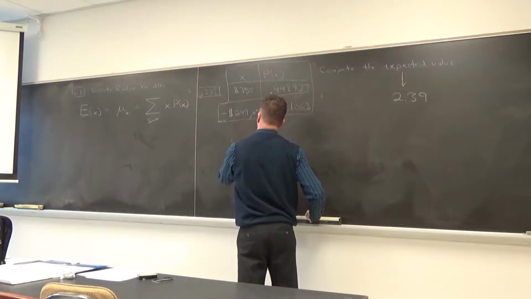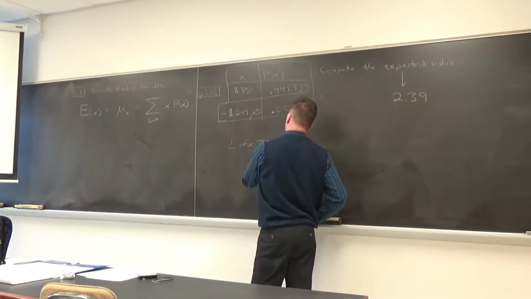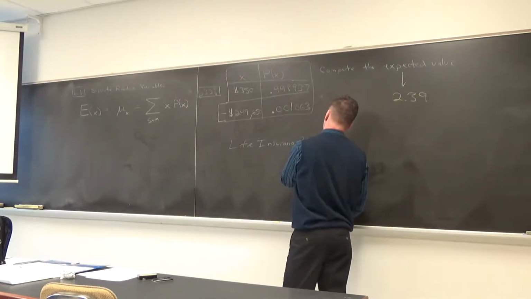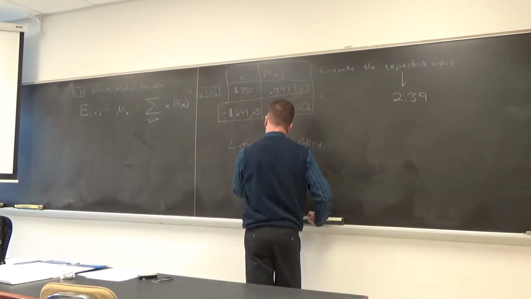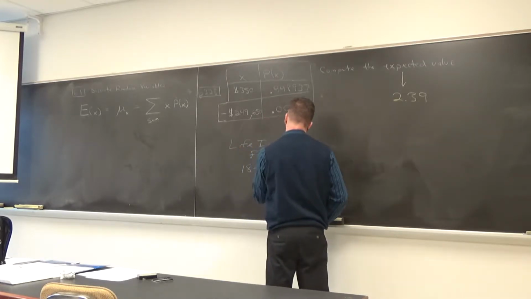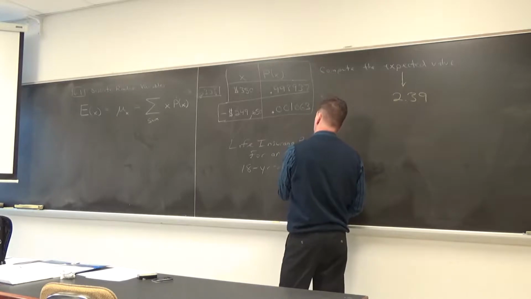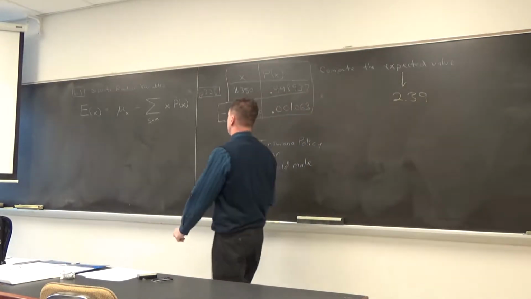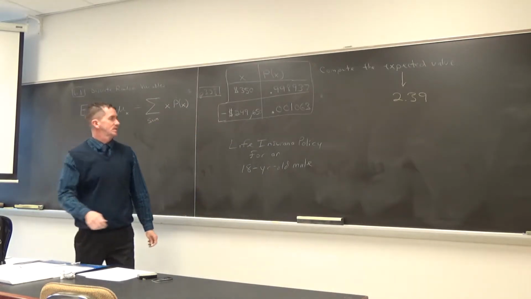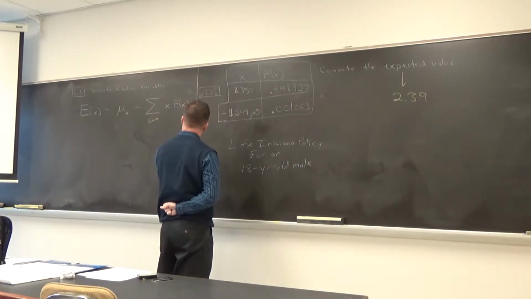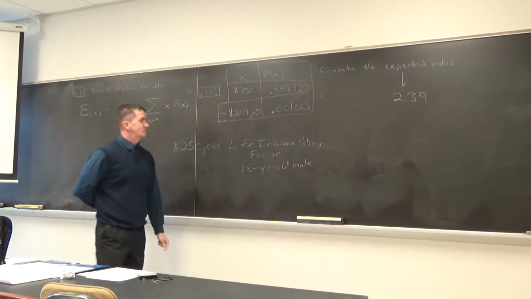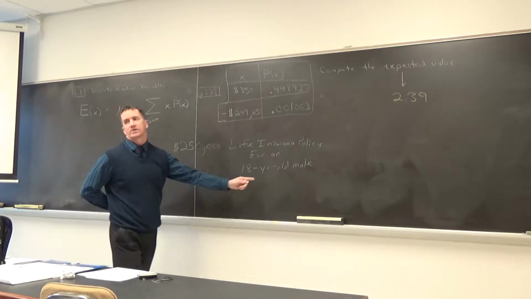This is a life insurance policy for an 18-year-old male. And if you're wondering what amount, they always give a value to these life insurance policies. This is a $250,000 life insurance policy for an 18-year-old male.